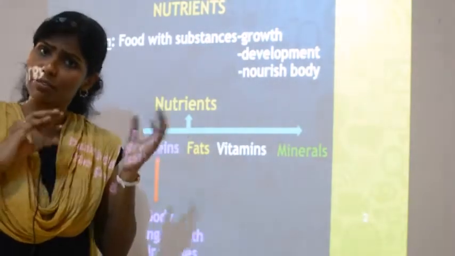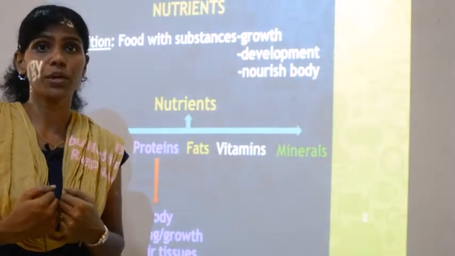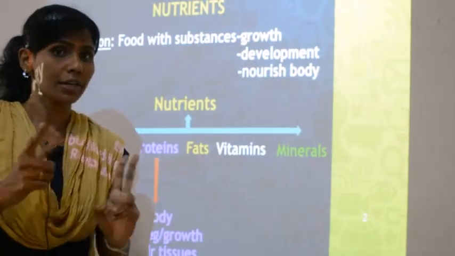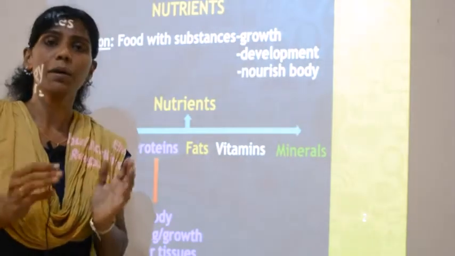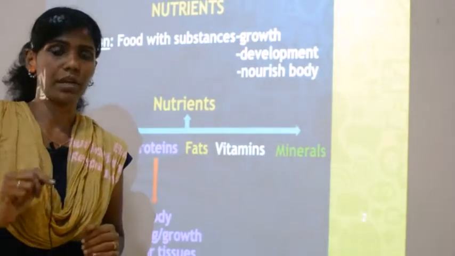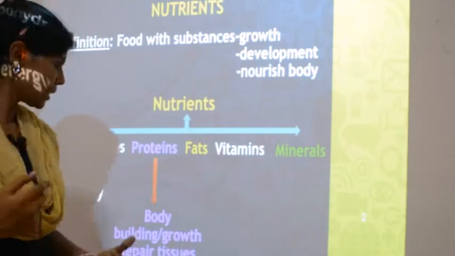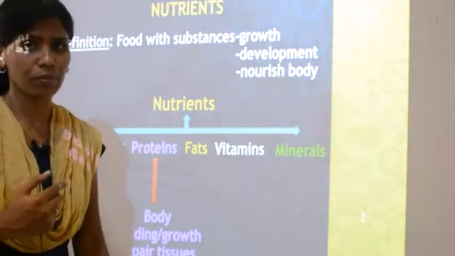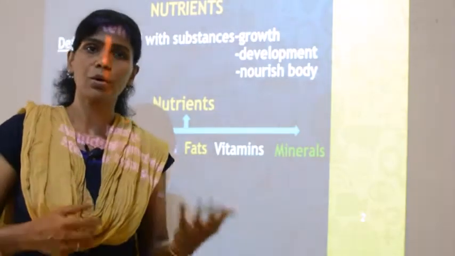But even if we are not bodybuilders, we need protein for 2 reasons. One, as I told you, if you take too much, your body will be built so much, but when you take in the right level, you will grow in the right level. So proteins are needed for your regular growth, as well as they repair tissues. What does this mean? Suppose you get an injury, you fall down and get hurt.